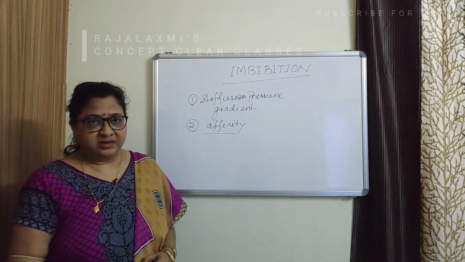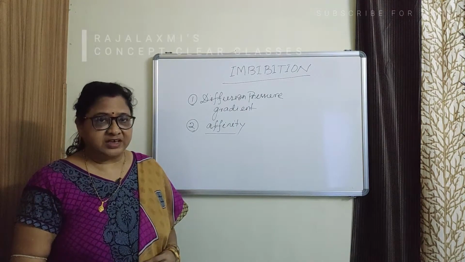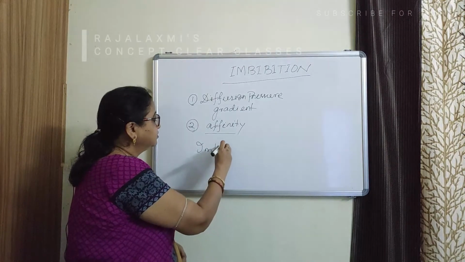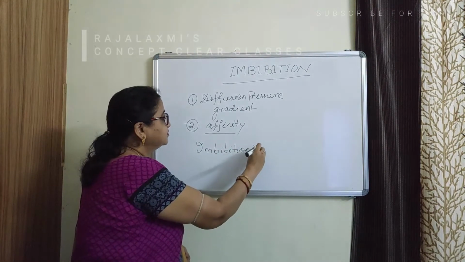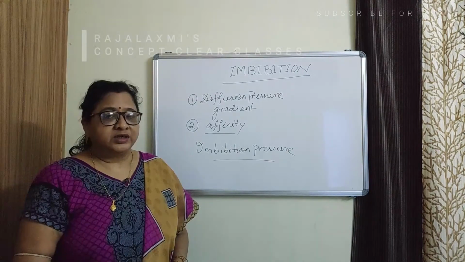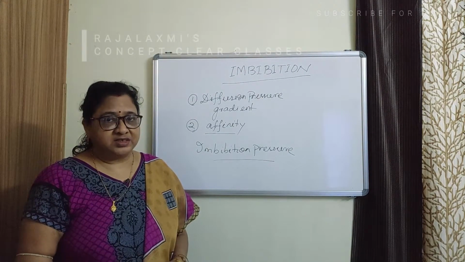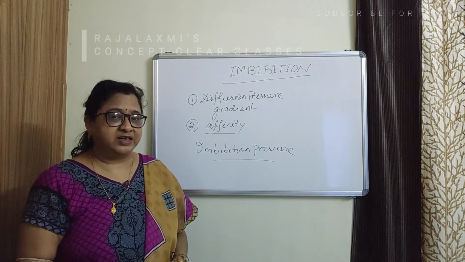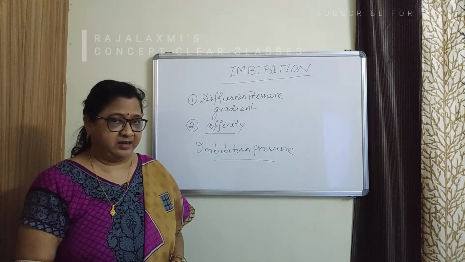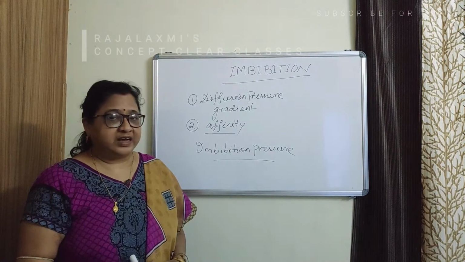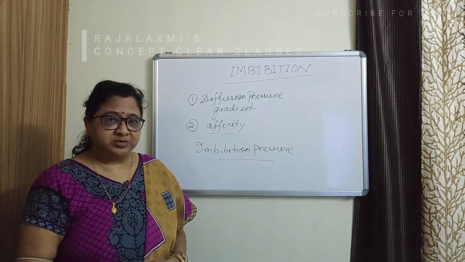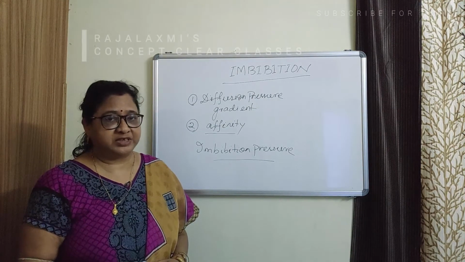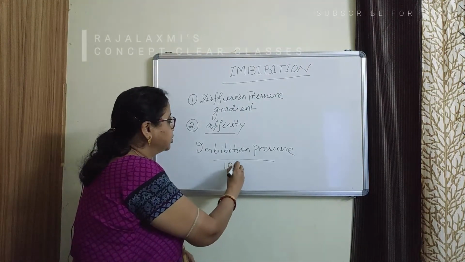Due to imbibition, a pressure is developed inside the imbibants known as imbibition pressure, and the magnitude of the imbibition pressure is very high. For example, in dry seeds, when they absorb water, the magnitude of imbibition pressure is about 1000 atmosphere.